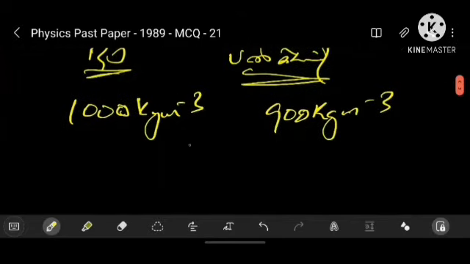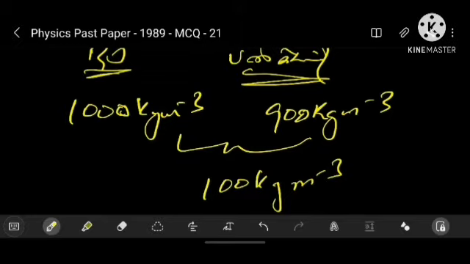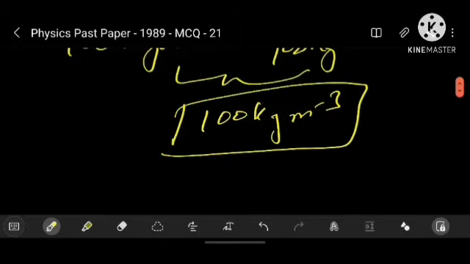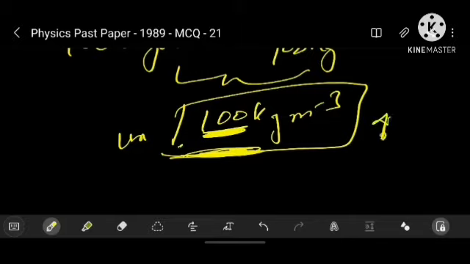So now the difference between the object and the fluid is 100 kilogram meter minus 3. In other words, in order to keep the ice floating, its density could increase up to a further 100 kilogram meter minus 3. And beyond that threshold level, the object would sink.